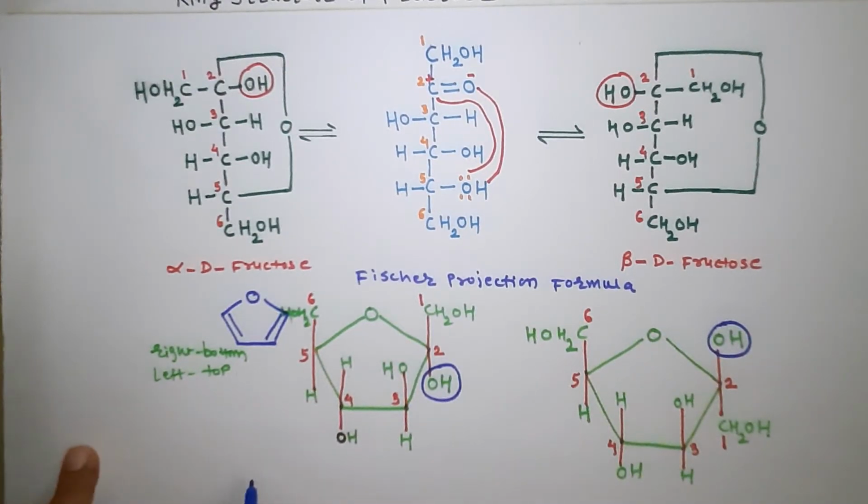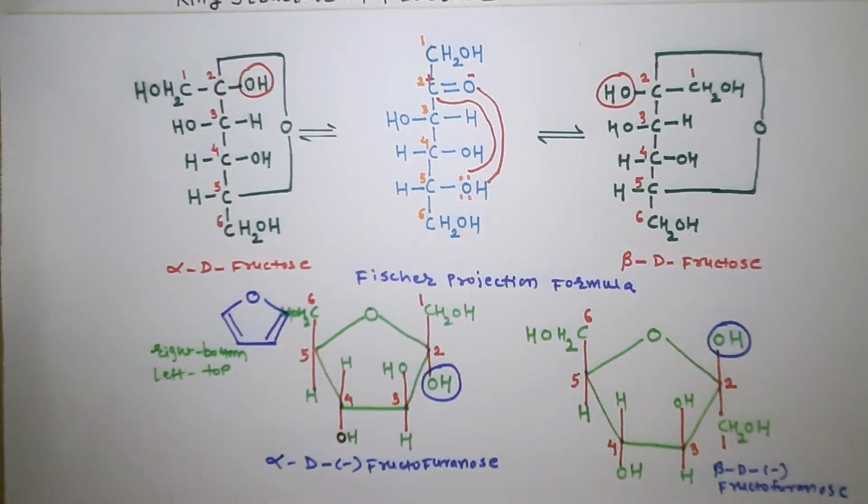Therefore, this structure is called alpha D fructofuranose, and this structure is called beta D fructofuranose. See, here the only change is alpha and beta.